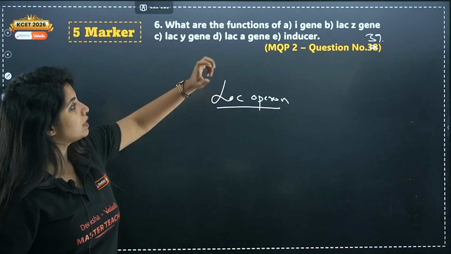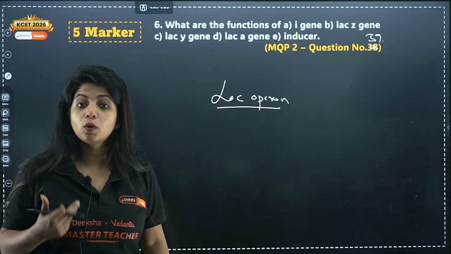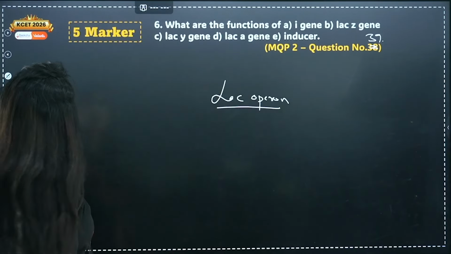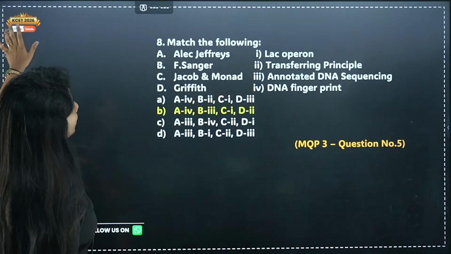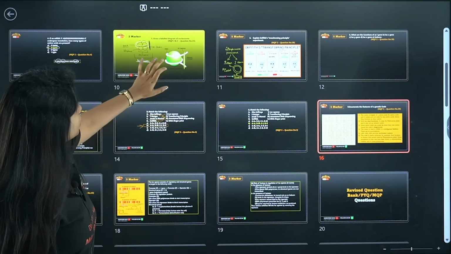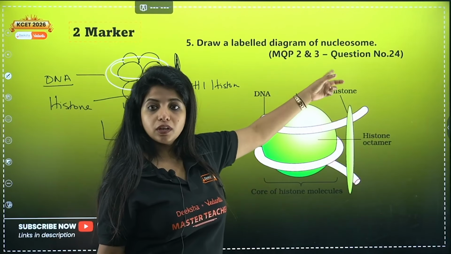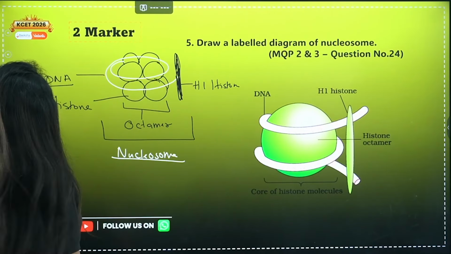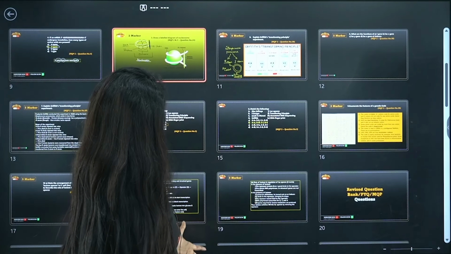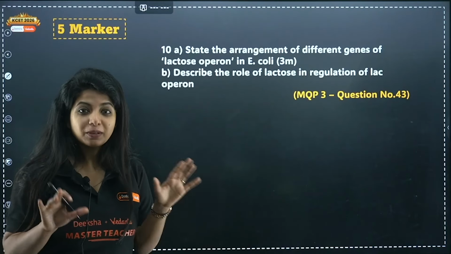Here they're just asking what the I gene codes for, what lacZ, Y and A code for, and what the inducer is. What is their function? There I'll explain everything about the lac operon, so please do not be worried. Now in model question paper 3, the 2-marker question which is missing, they actually gave the same question. The same question is repeated there also. That's why I wrote model question paper 2 and 3, question number 24, it's the same. Now we will go back to what we were talking about. I know it's too much confusion, but I just wanted to come back and clarify things so that you understand that we have completed the questions.